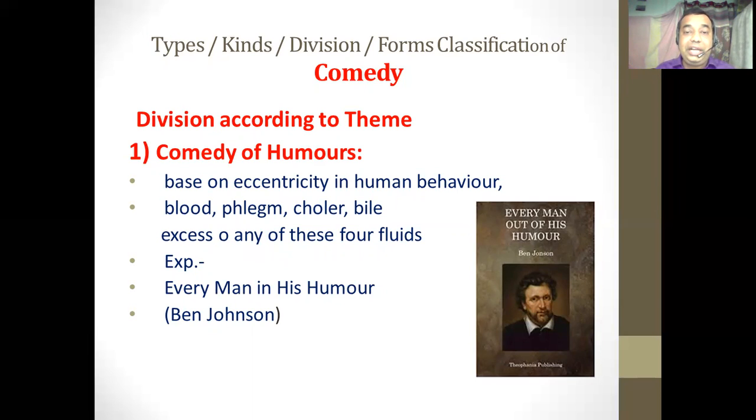and based on that eccentricity in human behavior, a comic plot, a comic theme, is created by the writer, and he creates comedy in the drama. If a drama is based on the eccentricity of human behavior, that type of drama is called the comedy of humors. This kind of drama was started in English by Ben Jonson, and the best example of this drama is Every Man in His Humour.